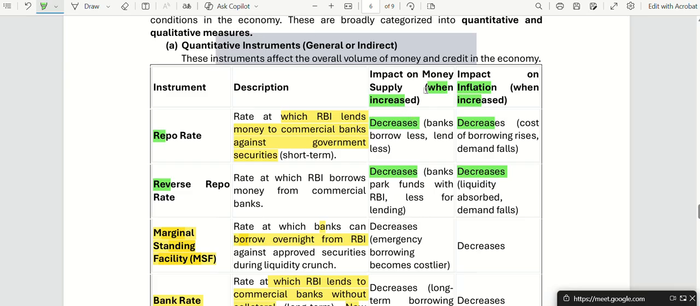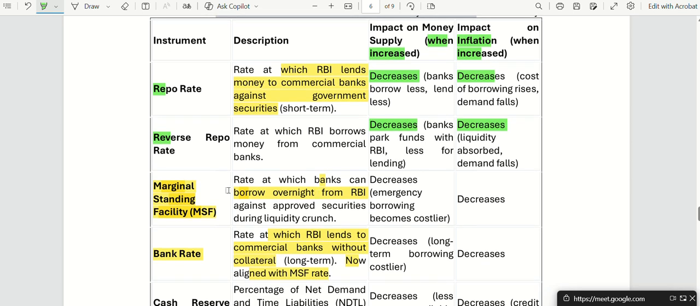So we can see a relation between money supply and inflation. If money supply is increased, we can see an increase in inflation also. If money supply in the economy is decreased, inflation also decreases. What happens when the rate at which banks can borrow overnight from RBI is increased? Again, same thing: money supply will decrease, banks will not have money, and inflation is decreased alongside the money supply decrease.